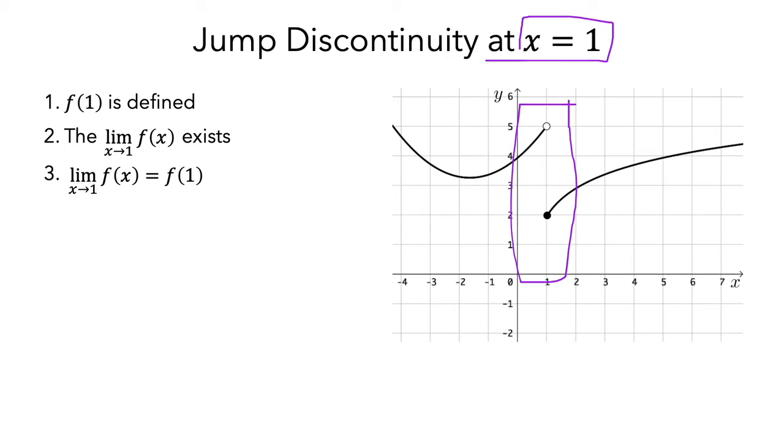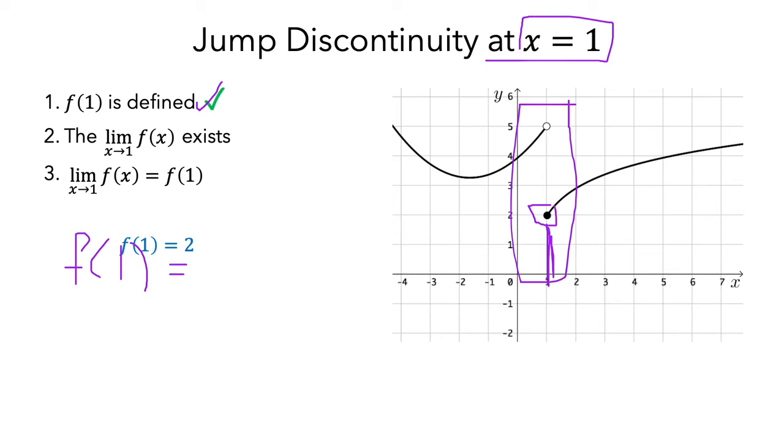First, let us check whether f is defined or not. f of 1 means the exact height of the function at x equals 1. So at x equals 1, this is the exact height, the shaded circle, not the open circle. And clearly it is 2. So f of 1 is defined.